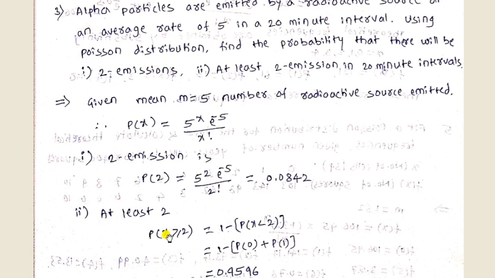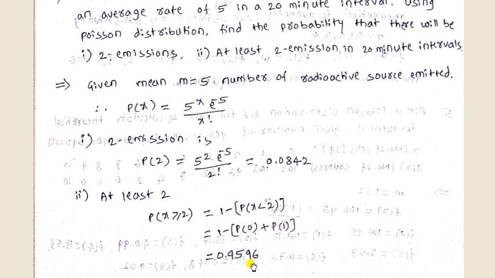Second one is at least 2. At least 2 is denoted as x greater than or equal to 2, and we rewrite this as 1 minus probability of x less than 2. It starts from 0, so p of 0 plus p of 1. These are the two values for x less than 2. So substitute x equal to 0 and x equal to 1 in this formula. We'll get the answer as 0.9596.